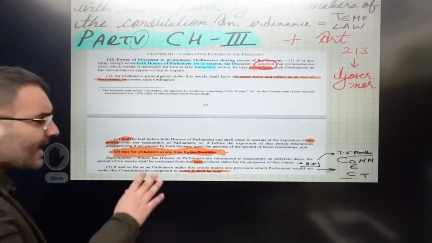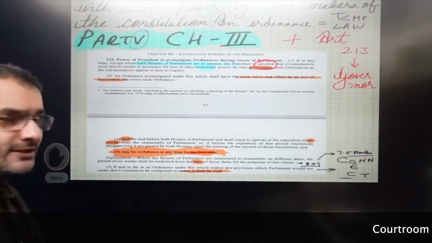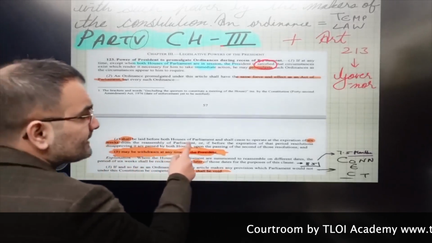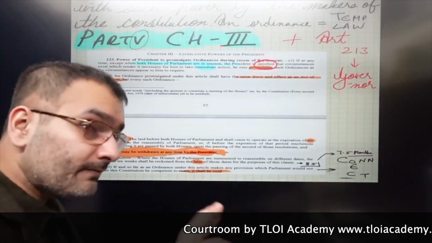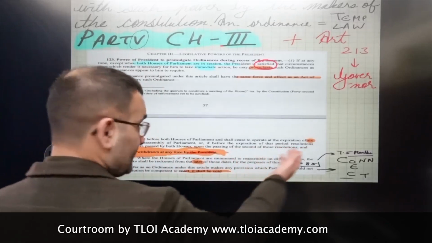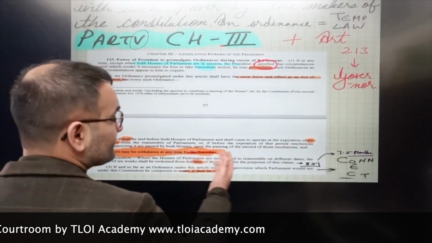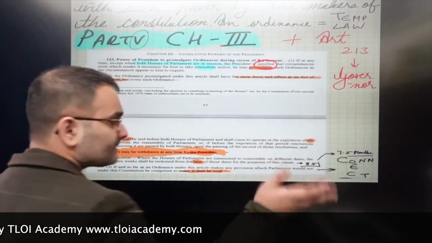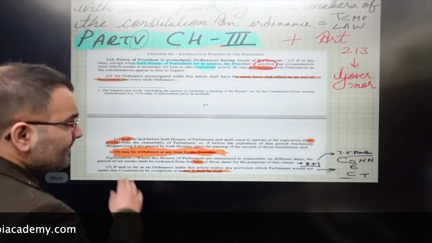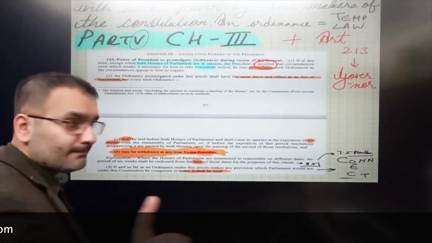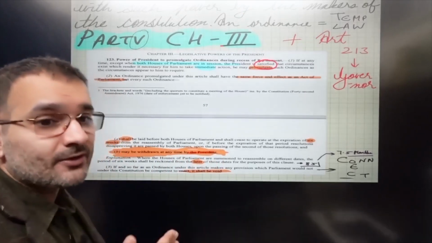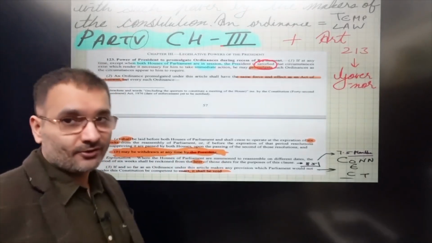But you do let the examiner know that as soon as parliament comes back to session, 6 weeks from the reassembly of parliament, or from the later date, we'll just come to the later date, or before the expiration of that period, resolutions disapproving it are passed by both houses, upon the passing of the second of those resolutions. Basically now the houses have blocked the ordinance and said, well, go away. It may be withdrawn at any time by the president. Crucial point that you will mention that it can be withdrawn anytime. So once it is issued, it can be withdrawn as well.